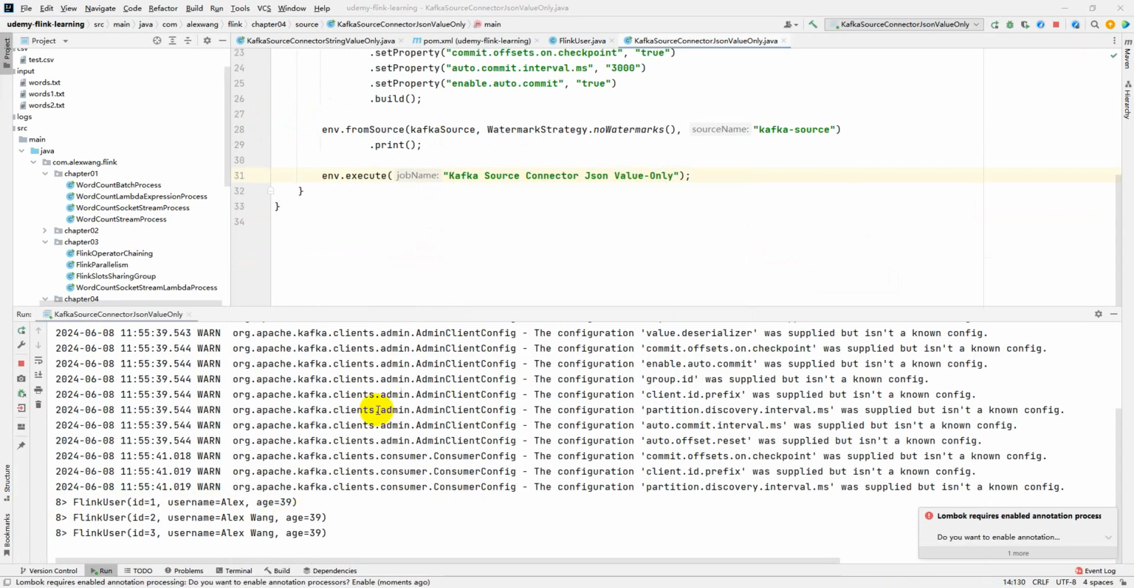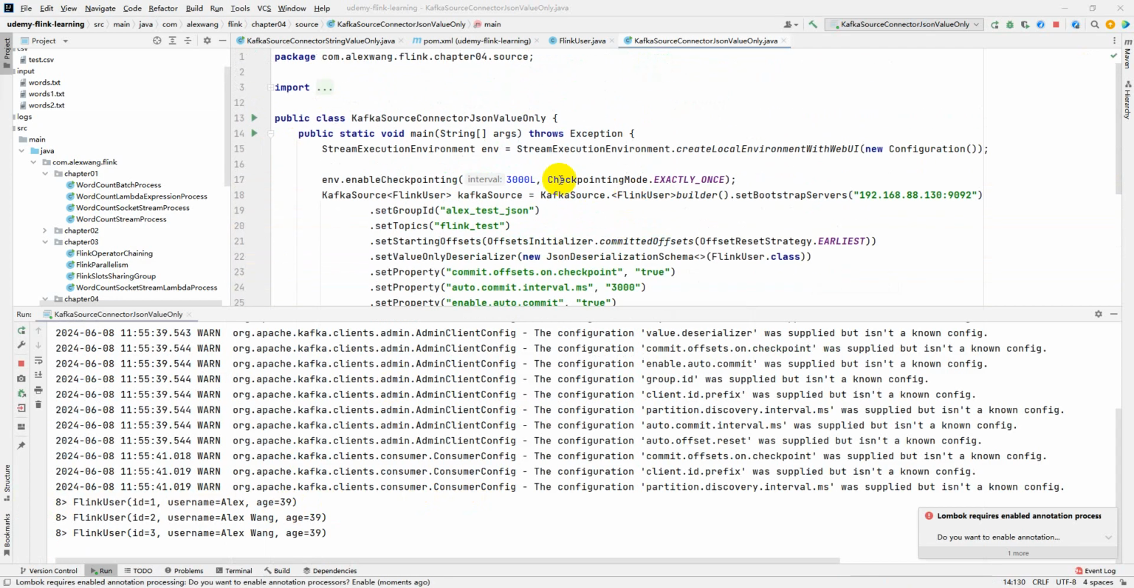As you can see, we successfully consumed the Flink test topic and deserialized the Flink record to JSON, and also we can convert it to the Java model class Flink user, right?